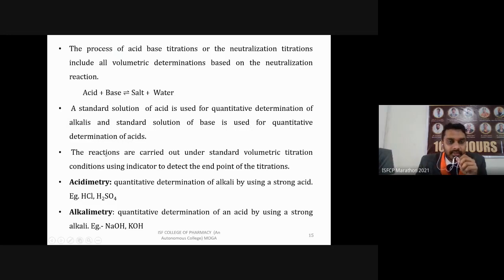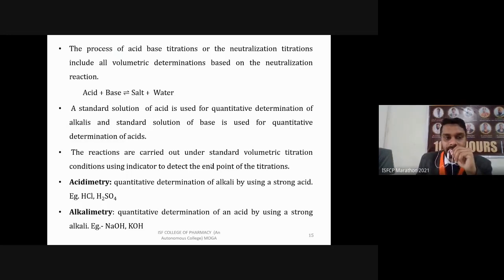The reactions are carried out under standard volumetric titration conditions using an indicator to detect the end point of the titration. This means how you determine that your acid or base is completely neutralized by the other acid or base. If we are determining a base in a sample, we have the base solution in our conical flask.